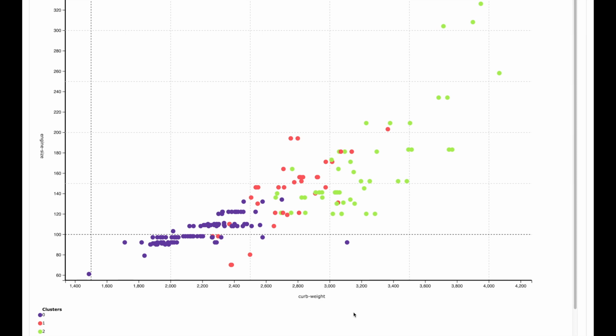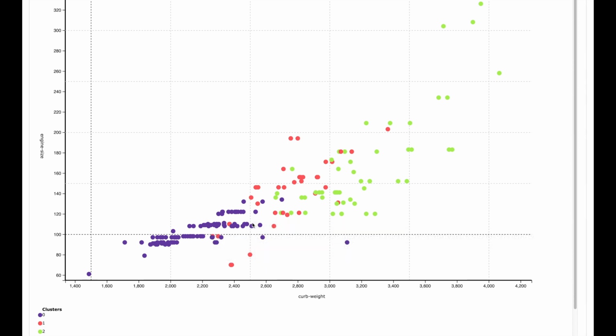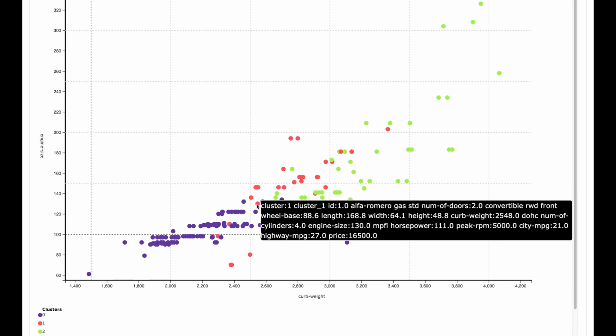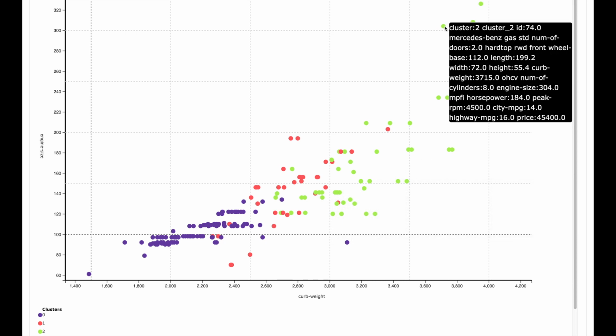Now let us hover over these dots to see the details of the car. So for example, let us hover over this blue dot over here, which is for a Toyota. Now let us see also some other cars in the red cluster, and here we see that this is an Alfa Romeo. And let us hover over the green cluster, and here we see a Mercedes-Benz.